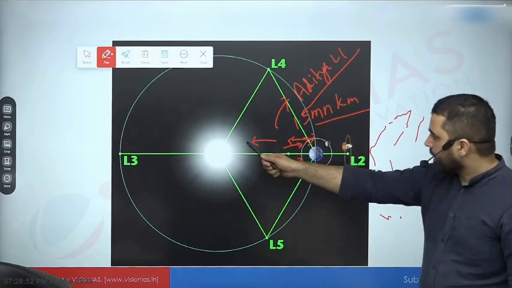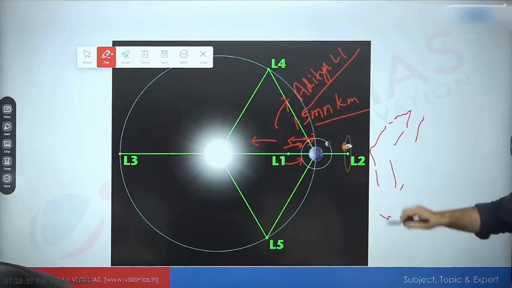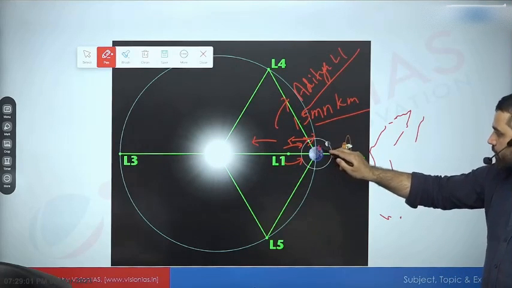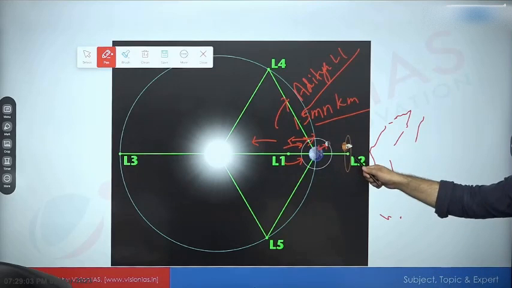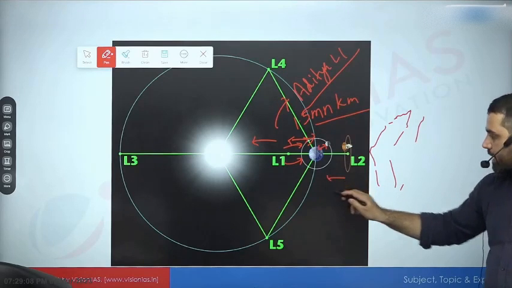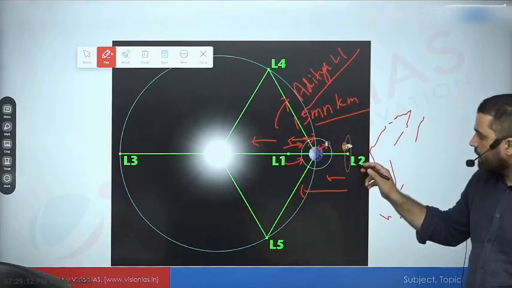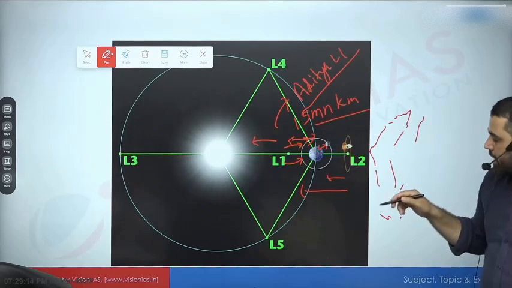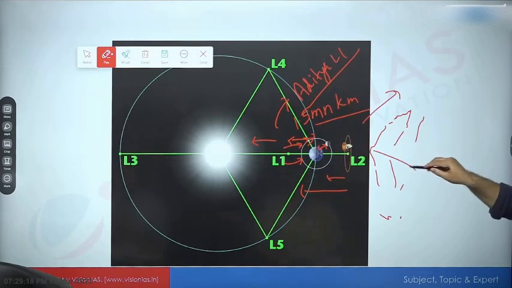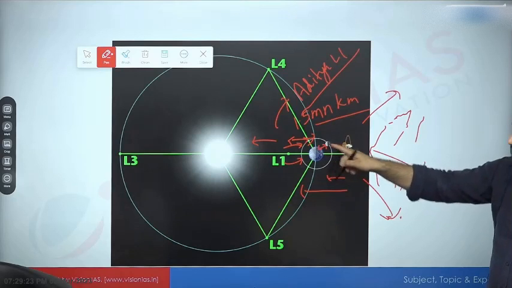So this point can continuously monitor sun, at the same time send data towards earth. And Webb telescope के साथ भी same benefit है. जो lunar orbit है, that is about 384,000 kilometer. L2 point is far away from sun, but in this case the gravitational attraction is in the same direction. So as earth revolves around sun, L2 point is also revolving around sun. If I have a telescope around L2 point, then it can continuously look at the sky, imagine this part of the sky, without being blocked by either earth or moon.